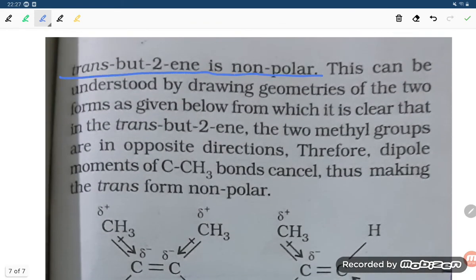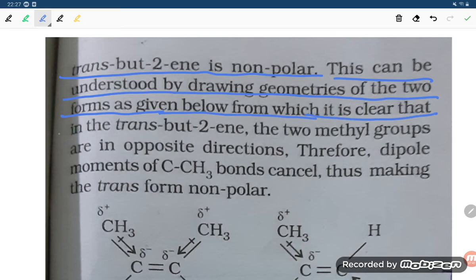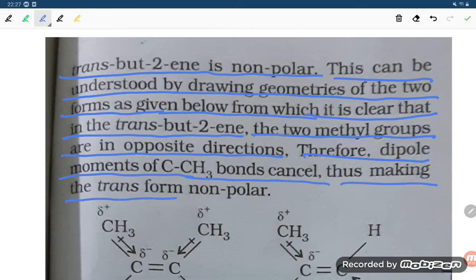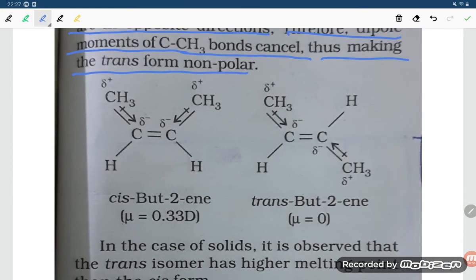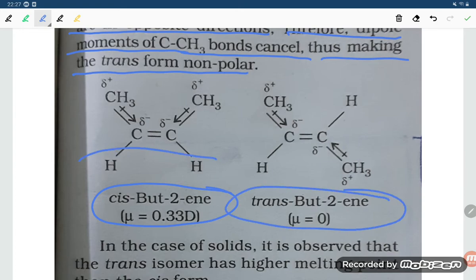Or it can be said that trans butene is non-polar. This can be understood by drawing the geometries of the two forms as given below, from which it is clear that in trans butene the two methyl groups point in opposite directions. Therefore, the dipole moments of the C-CH3 bonds are cancelled, thus making the trans form non-polar. So here is cis butene, mu is equal to 0.33, and trans butene, mu is equal to 0. Here the groups are on the same side, so the dipole moment is 0.33, and here they are in opposite directions, cancelling out, so the dipole moment is 0.